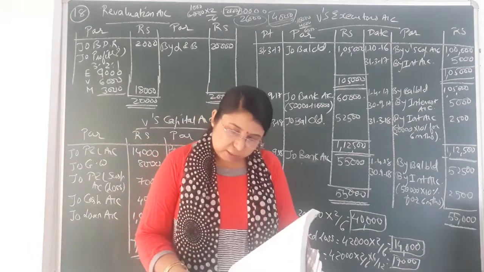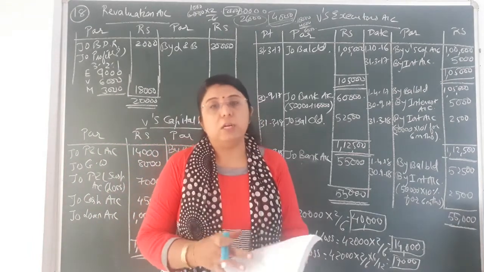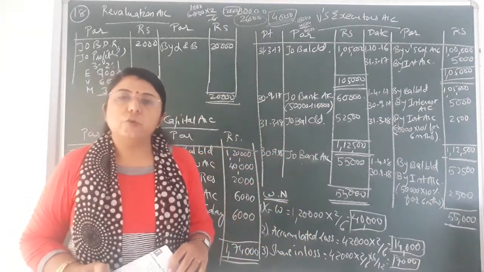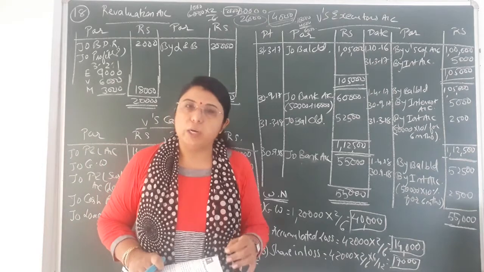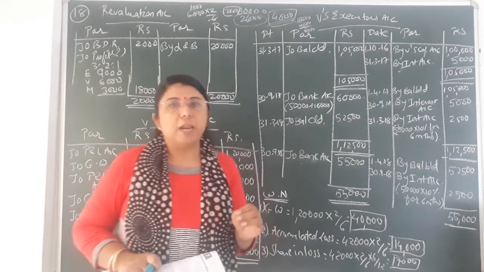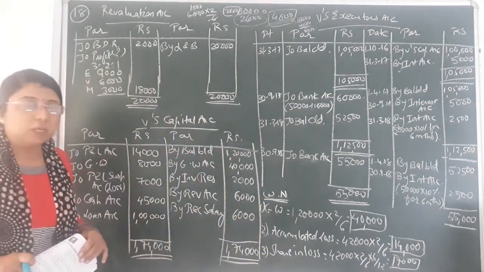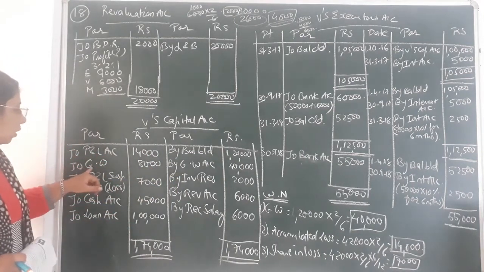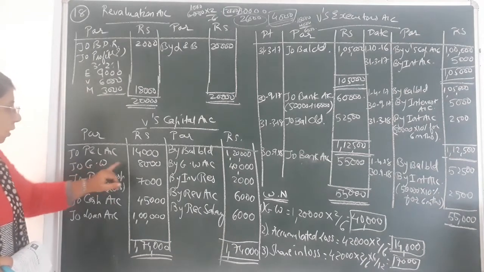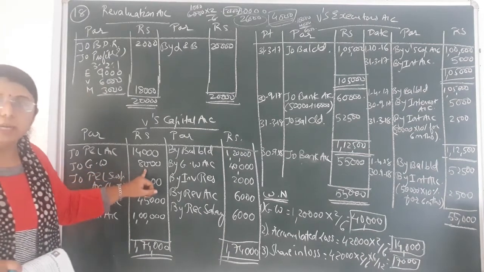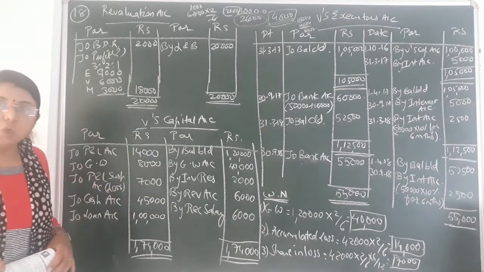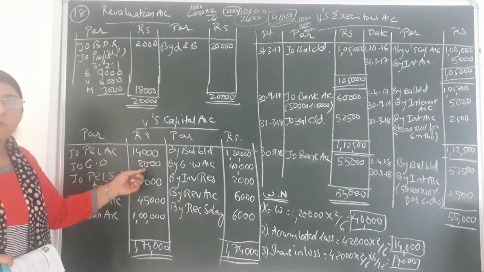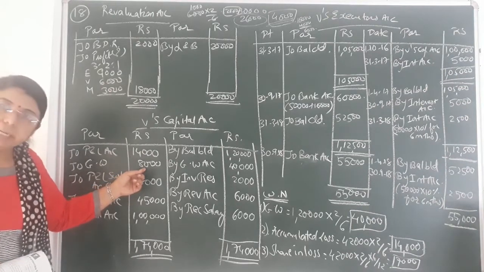Then afterwards, on the asset side, the first entry is the goodwill. Now that is the old goodwill. Old goodwill that is given to you is 24,000. That is also to be distributed in the ratio of 3:2:1. So 24,000 multiplied by 2 by 6, you will get the value of the old goodwill of the partner that has died. That is goodwill 8,000. That would be his share in the old goodwill. 24,000 multiplied by 2 by 6. So that would be the old goodwill share of the partner that has died, that is rupees 8,000.